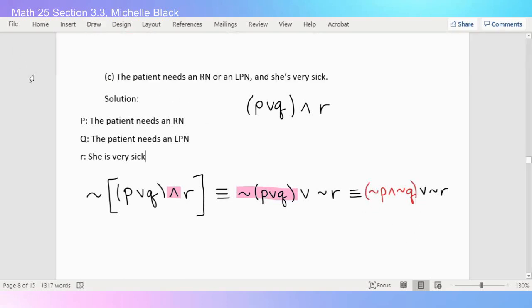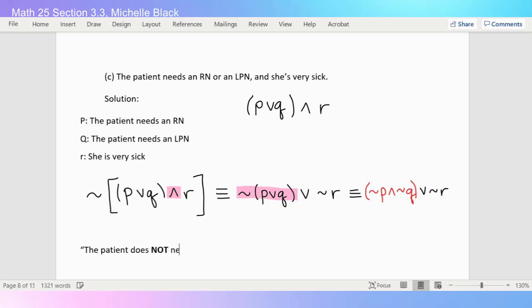So in words, the negation would say, the patient does not need an RN. Let me make that bold like I did before.